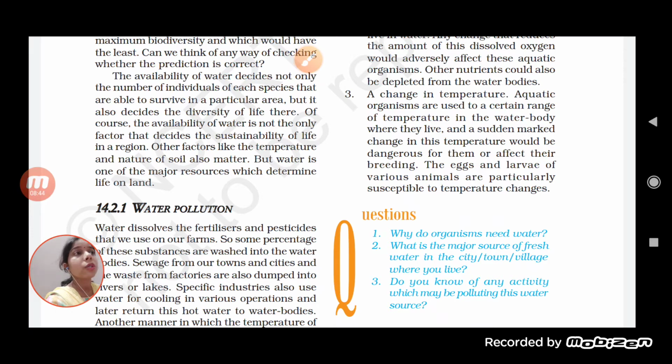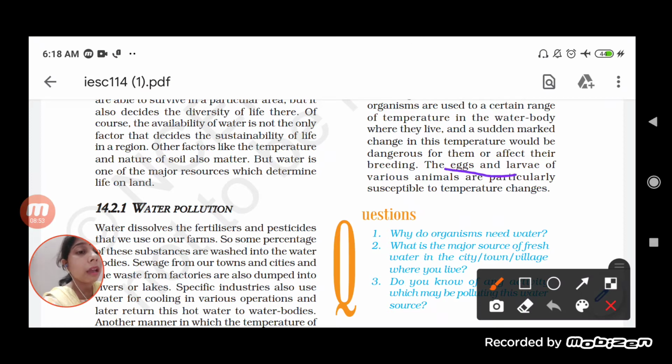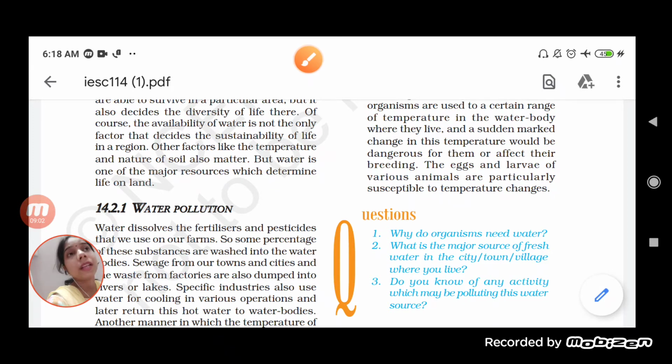Now, not only this, when we talk about fertilization, here in the last one it is written that the eggs and larvae of various animals are particularly susceptible to temperature change. You know that the eggs laid by the parent are maintained at a certain temperature, and if the temperature becomes high, they will not be able to survive.